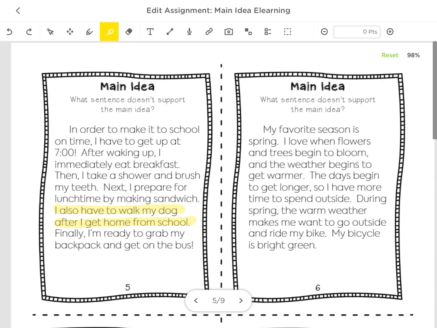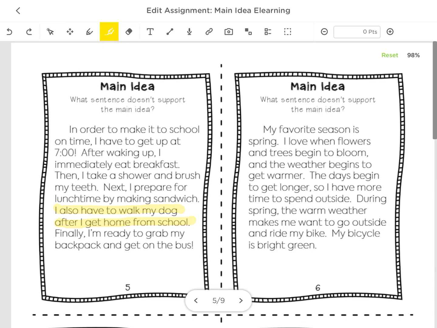Let's look at number 6. What sentence doesn't support the main idea? My favorite season is spring. I love when flowers and trees begin to bloom and the weather begins to get warmer. The days begin to get longer, so I have more time to spend outside. During spring, the warm weather makes me want to go outside and ride my bike. My bicycle is bright green.